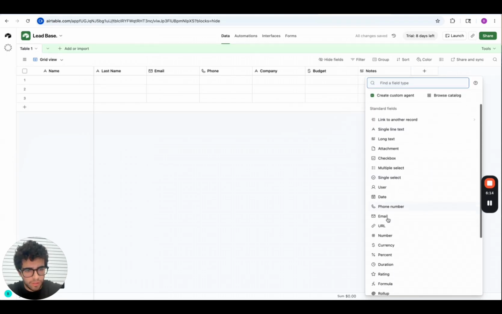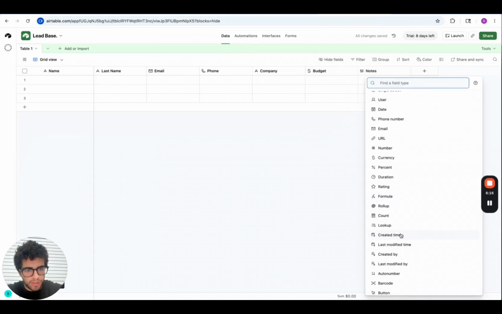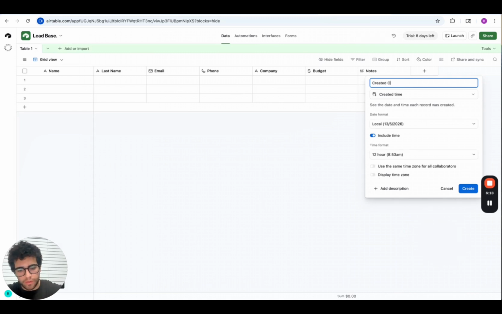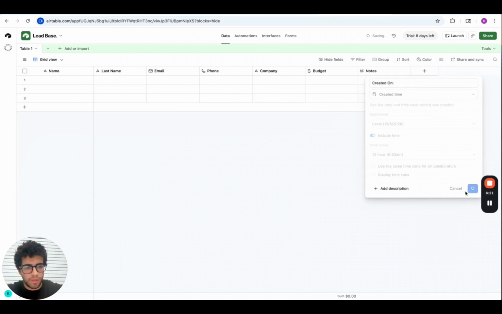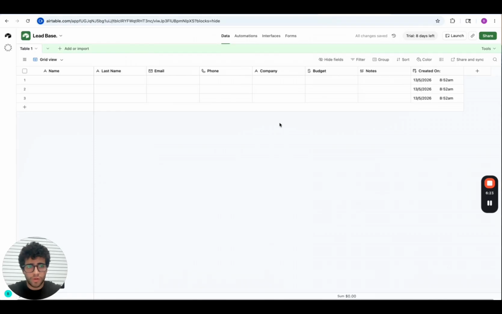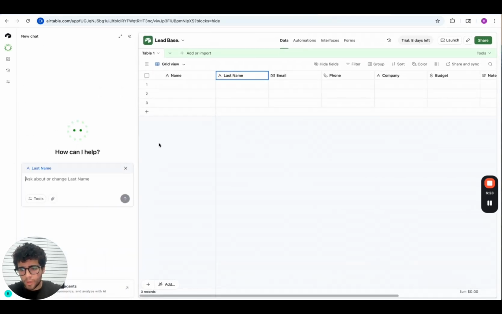Then another section, created time, and we're gonna call it created on. Okay, great. So after creating this section, we're gonna open this chat with the AI. As I told you before, we're gonna use the AI built inside Airtable.